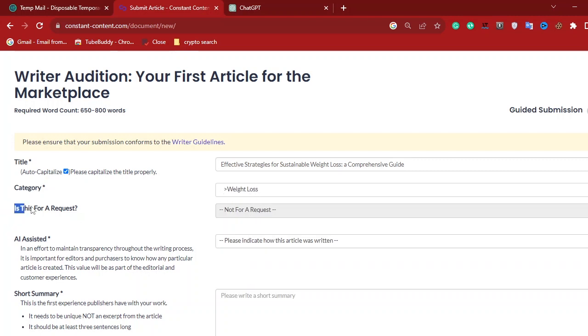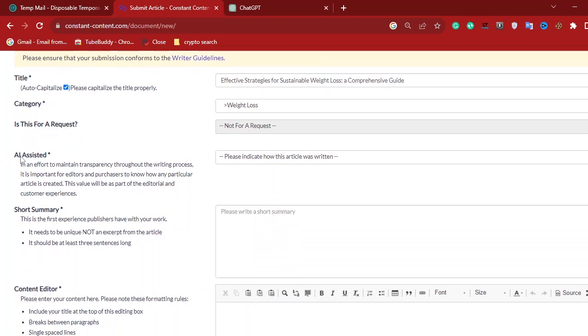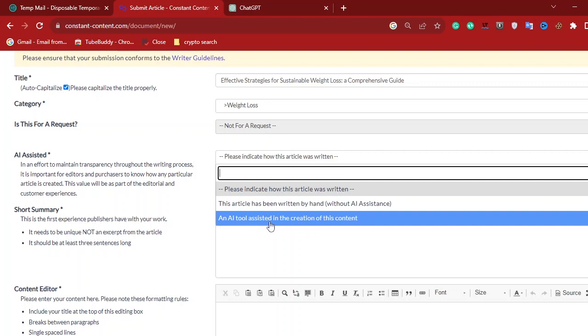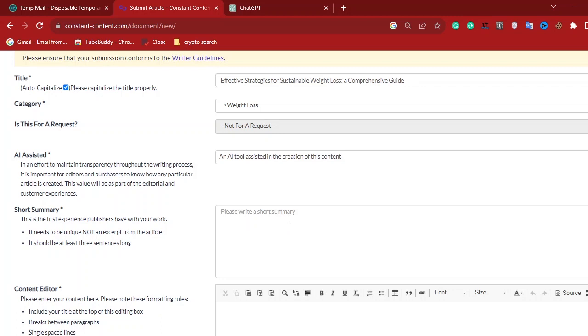Now this next question says, is this for a request? It's not for a request. It has already answered that for us. So let's continue. Now it says AI assisted. That means, did you use artificial intelligence to write this article? The options are: yes, this article has been written by hand; no; and AI assisted in the creation of this article. So just choose this one to tell them that you actually use AI to write this article.